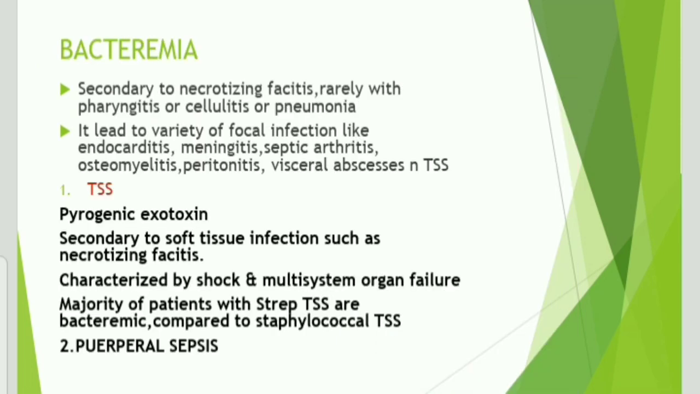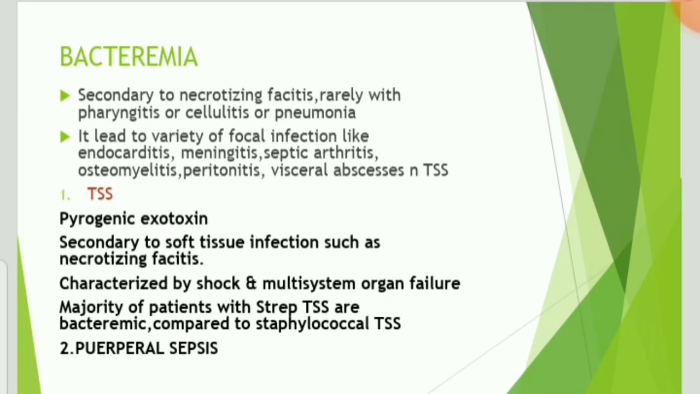Bacteremia is the presence of bacteria in blood. It is seen secondary to necrotizing fasciitis, rarely with pharyngitis or cellulitis or pneumonia. It leads to a variety of focal infections like endocarditis, meningitis, septic arthritis, osteomyelitis, peritonitis, visceral abscesses, and toxic shock